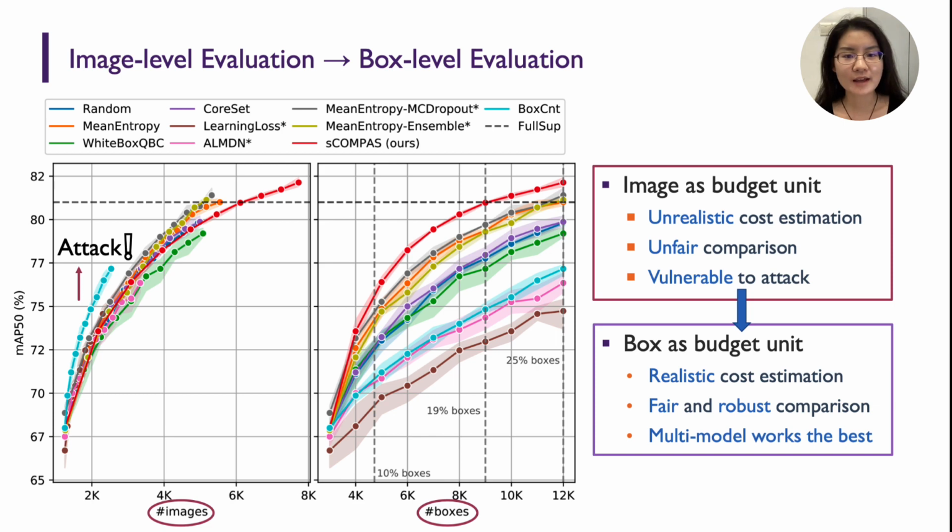With this in mind, our hacking method, box count, easily surpasses all elaborately designed methods in the left figure, demonstrating the unfairness of image-level evaluation. Thus, we advocate a more practical and unbiased criterion that controls the amount of queried boxes per cycle, as illustrated in the right figure. In this figure, we also empirically find that multi-model methods work the best.